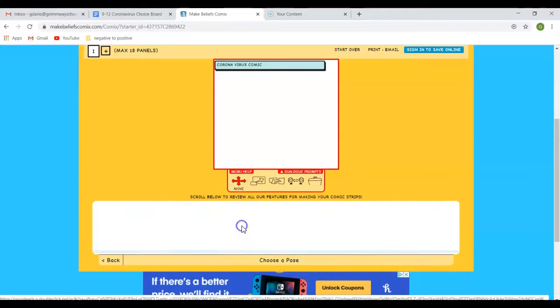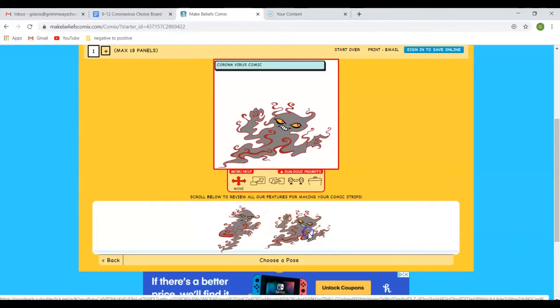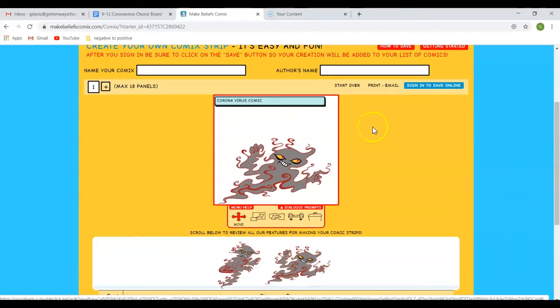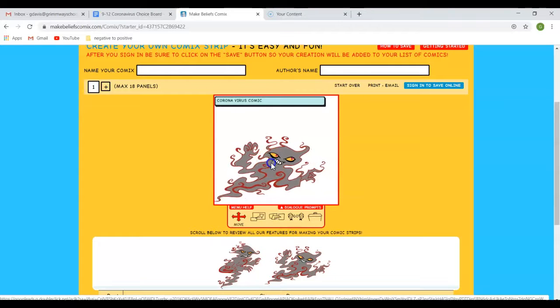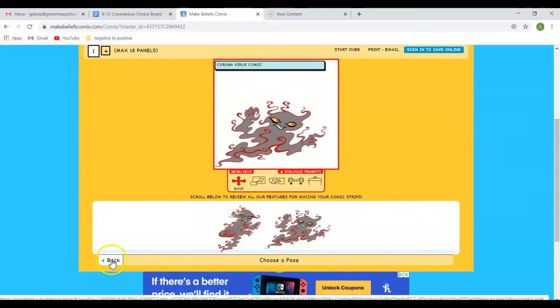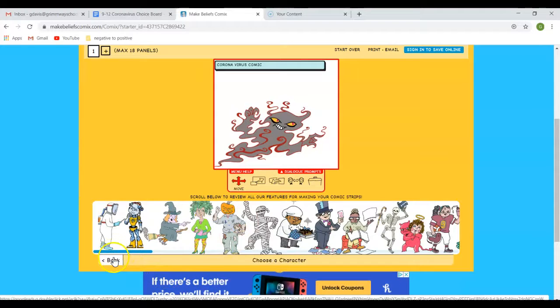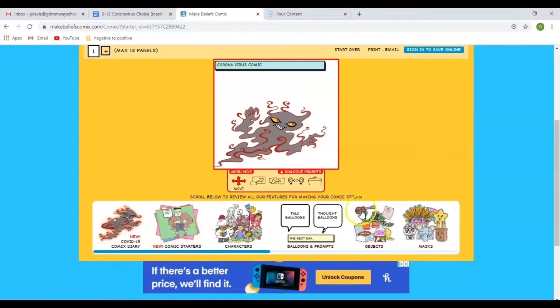I want this guy. So I'm going to click on him. And I want to use this one because he looks happy. And at the beginning, I'm pretty sure the coronavirus was probably happy. So I'm just going to put him right there. So now I'm going to hit back so I can go back to my options, back again. And now I want him to talk.